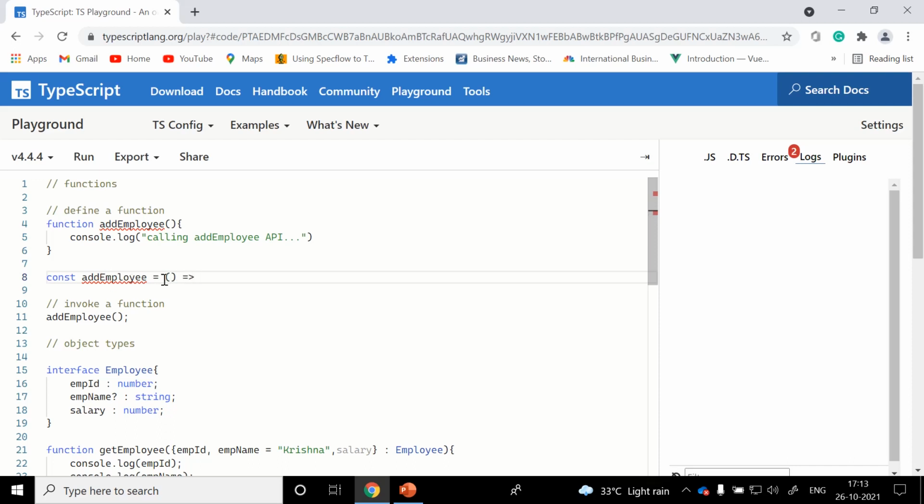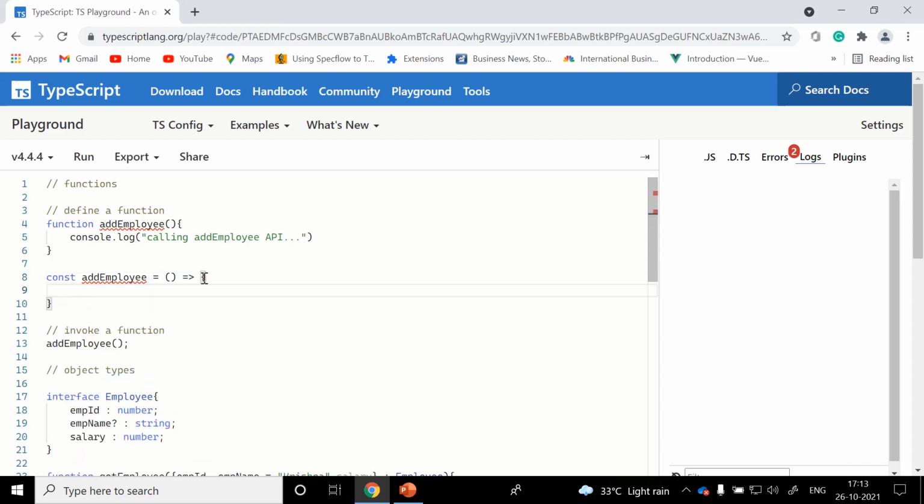This will help us to pass parameters along with the types. And this is a arrow function, and these curly brackets contain the list of statements. What we need to do, we just need to copy and paste here.